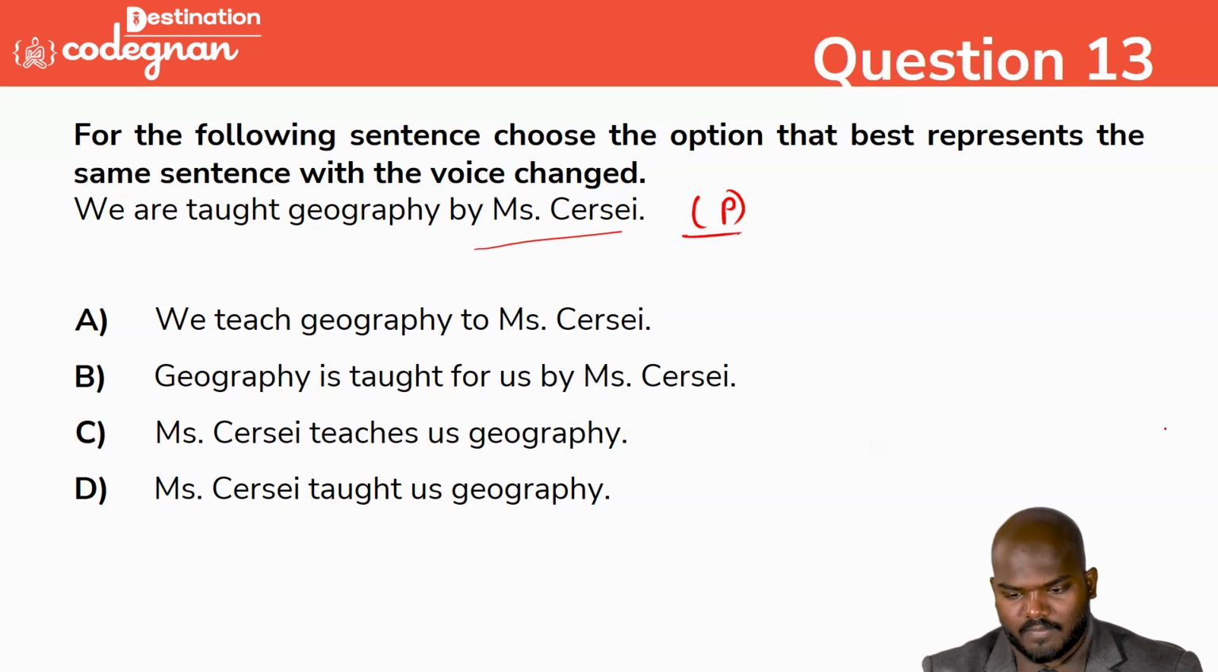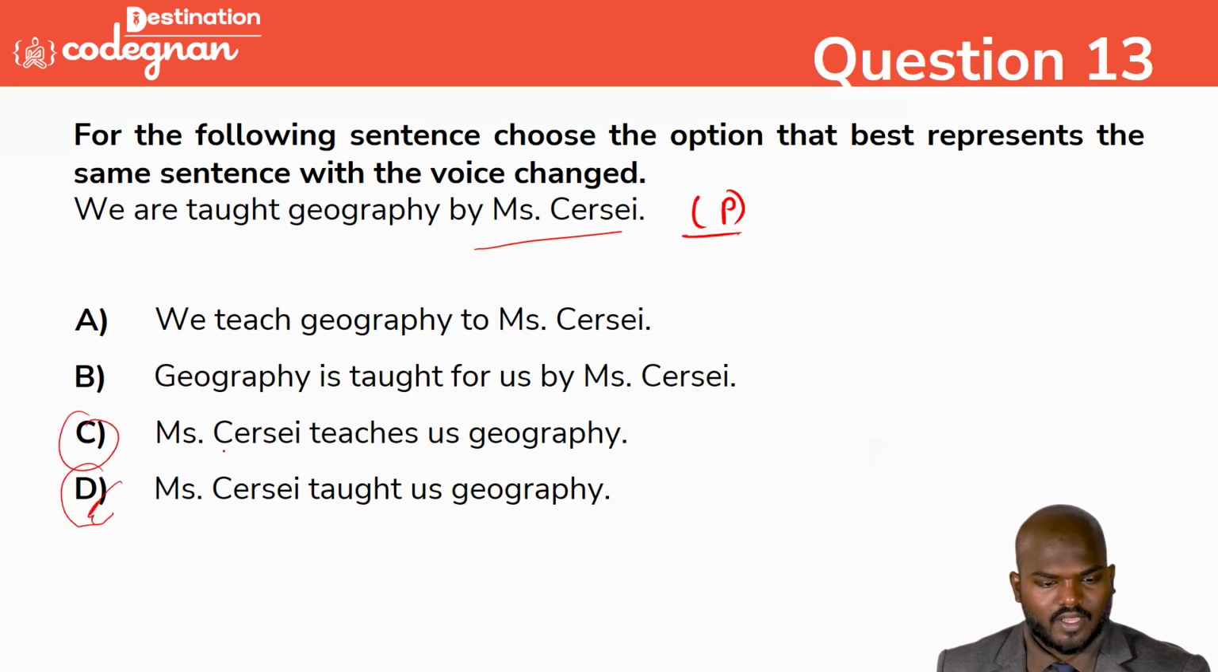What will we mark here? What's the exact thing we can mark here? Obviously we can go for the option, so sorry, C is the correct answer. Teaches geography. So teach becomes taught, taught. Okay, like what we can call it here.